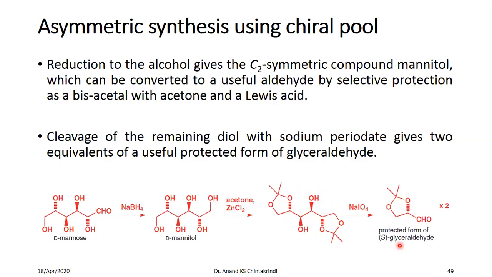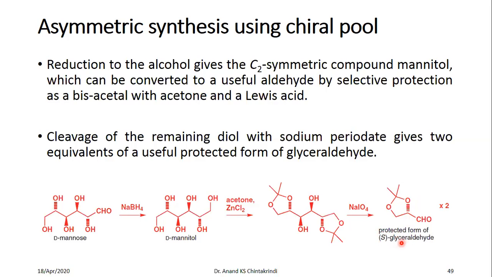You will cleave this and you get two molecules of the protected form of glyceraldehyde in this case. This is the S-glyceraldehyde. So oxidation using periodate cleavage cleaves along this particular bond, and you get the protected form of S-glyceraldehyde. So when you hydrolyze this acetal, you will get back the S form of the glyceraldehyde.